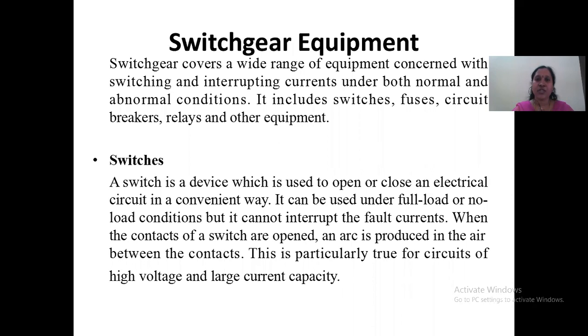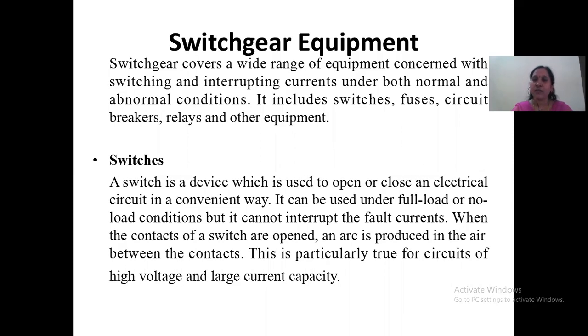Next, coming to the switchgear equipment, we have switches, fuses, circuit breakers, relays, and other equipment in this particular switchgear equipment. It's a general discussion of the switchgear equipment. Till now, we have discussed the three categories, that is LV, MV, and HV switchgear. Now, let us discuss the general equipment which are used in switchgear. Coming to the first thing, that is the switches.